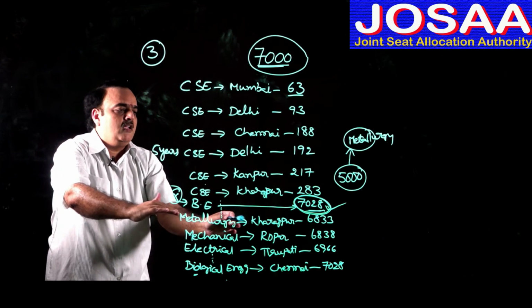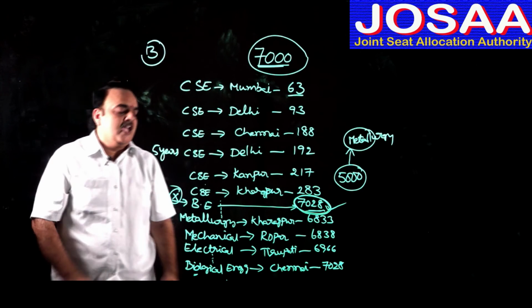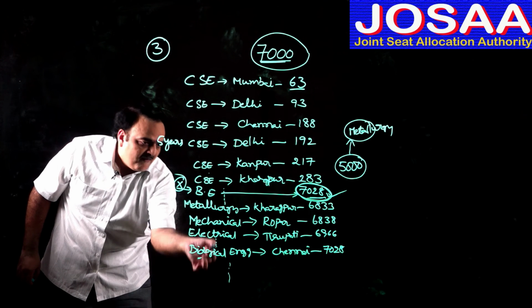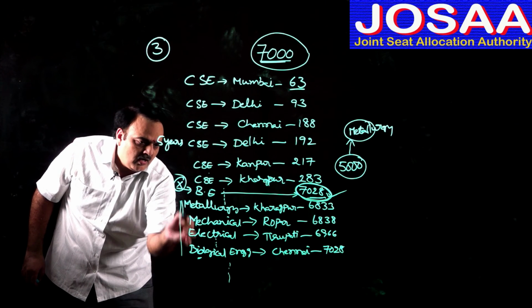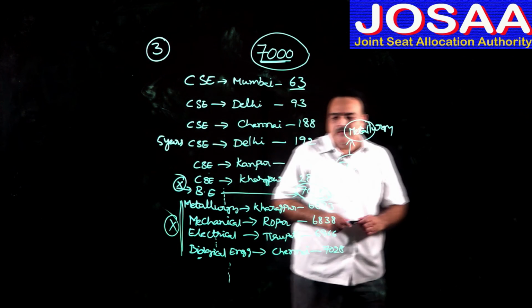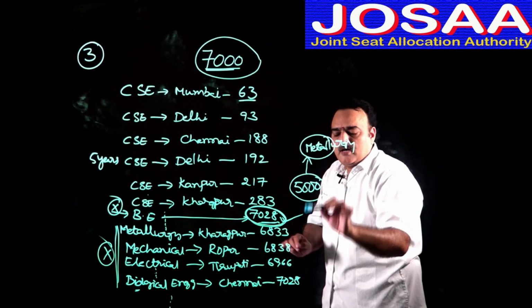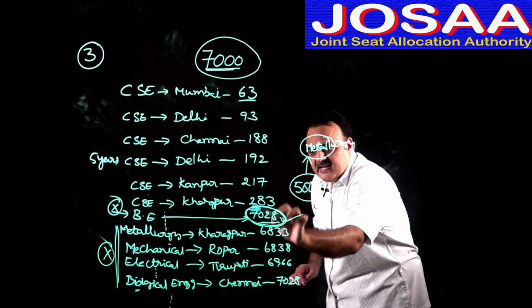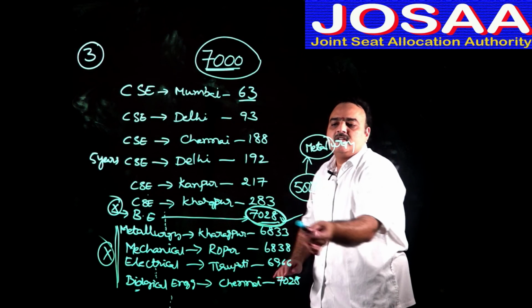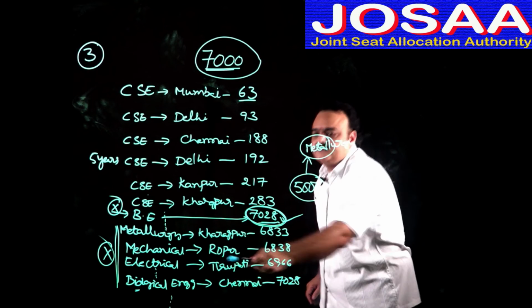So immediately in the first round, this particular option is locked for you. Thereby, all the options entered after this option become null and void. They don't consider any of these. So in the first round you will get a seat in IIT Chennai, but the course is biological engineering, and all the bottom options become null and void.